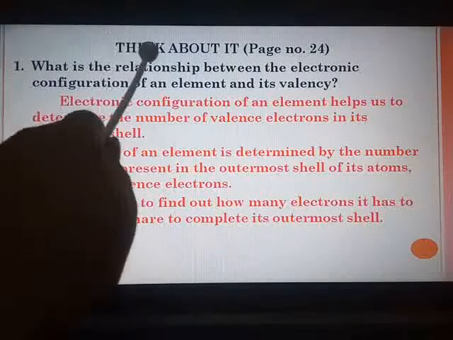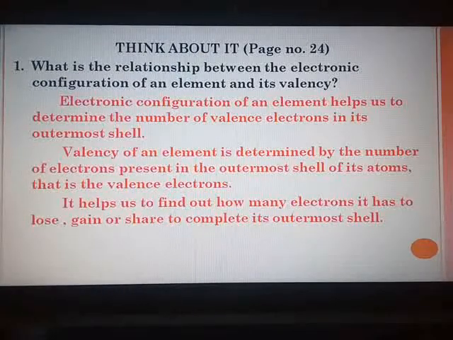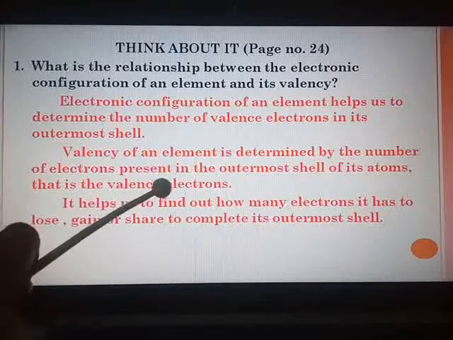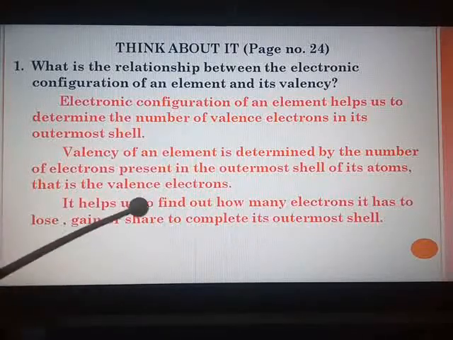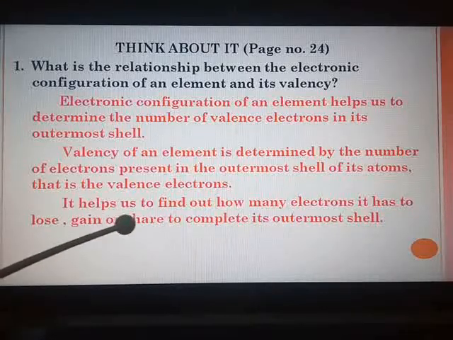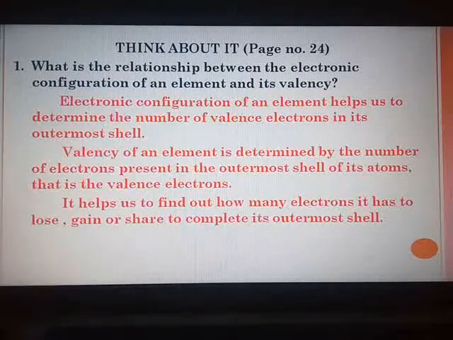See, this Think About It activity is there. You have a small topic, valency. There the very first line you will get: valency of an element is determined by the number of electrons present in the outermost shell of its atoms, that is the valence electrons. It helps us to find out how many electrons it has to lose, gain or share to complete its outermost shell. So this is the relationship between the electronic configuration of an element and its valency.